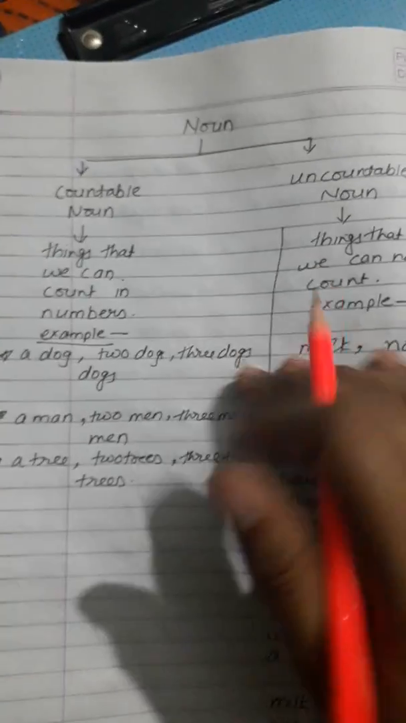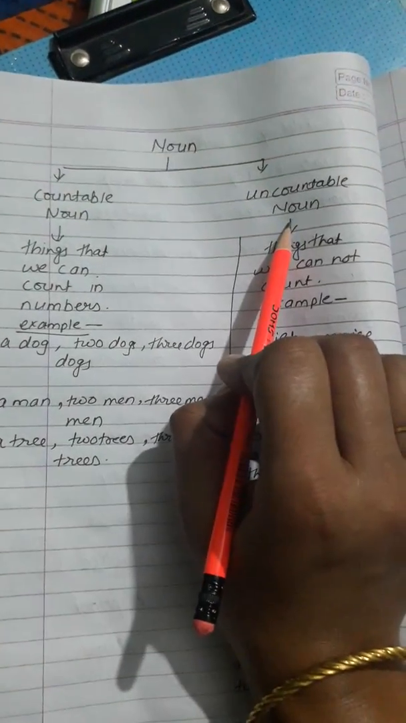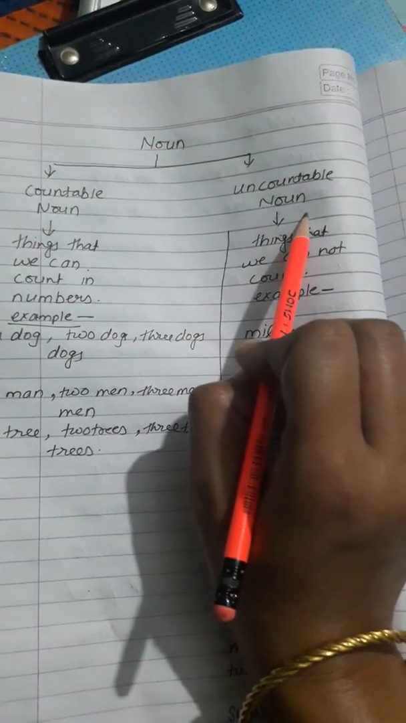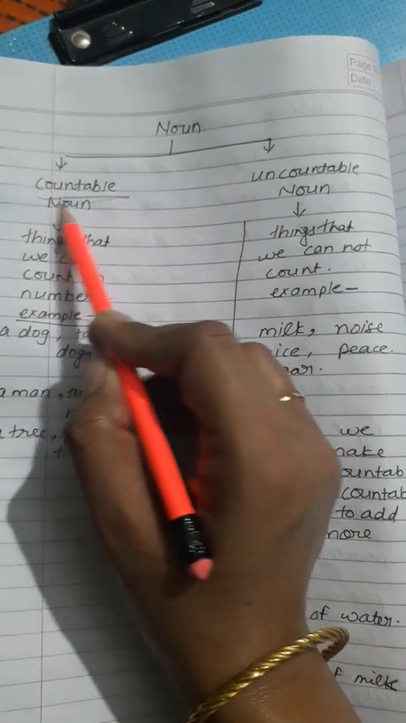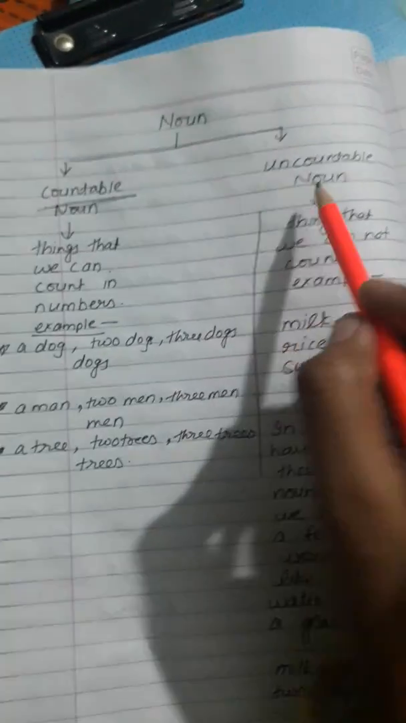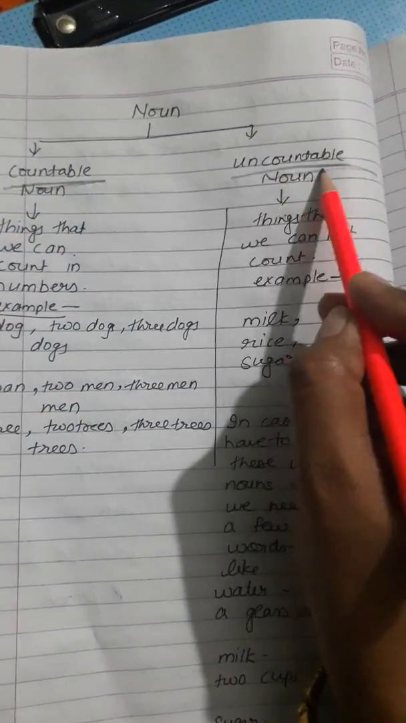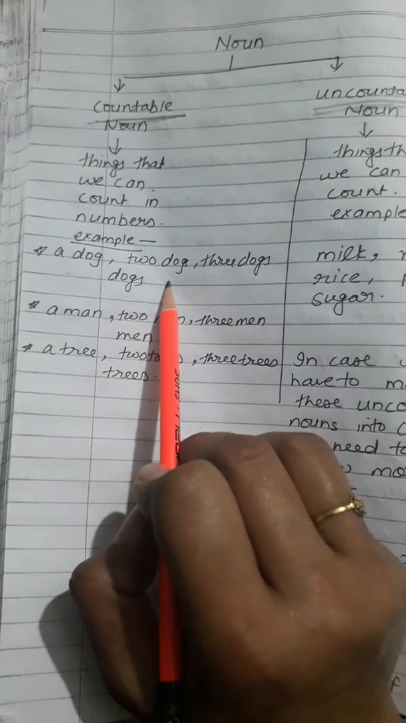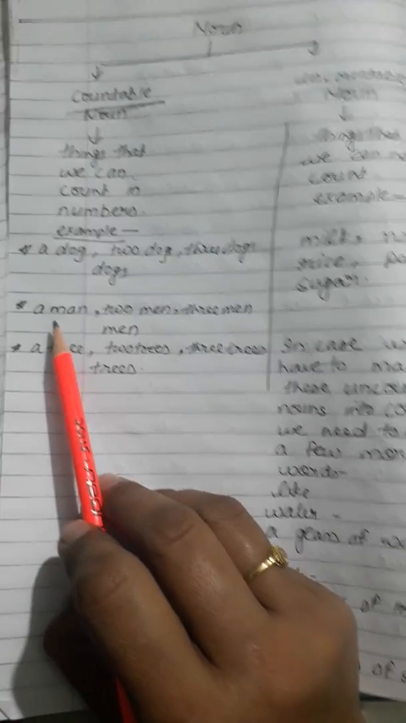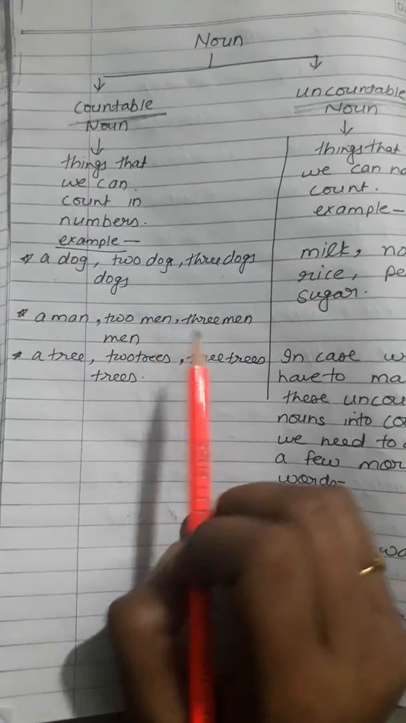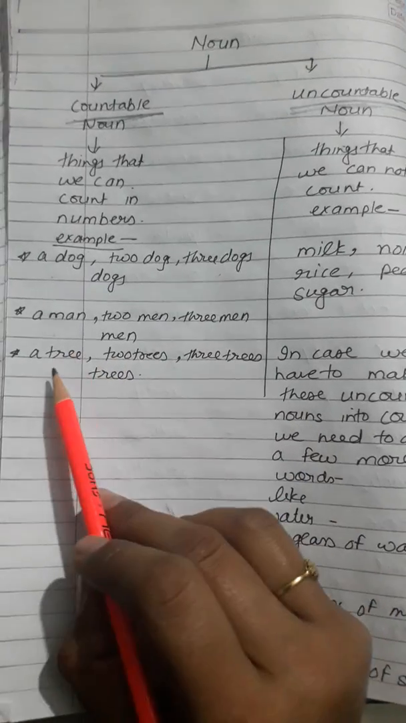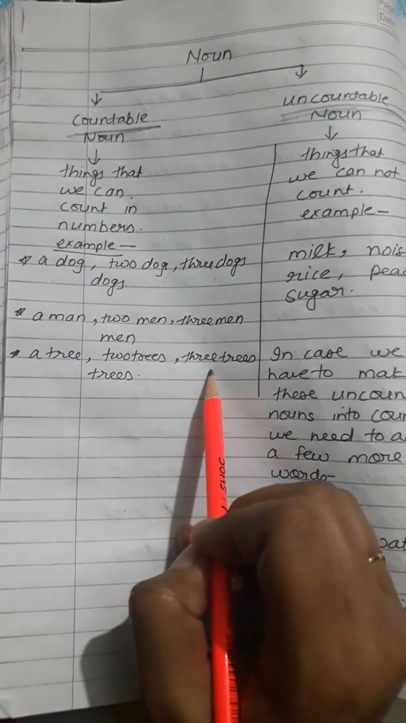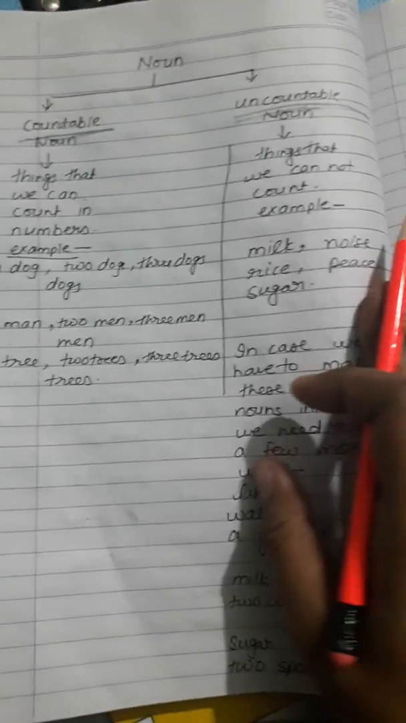Nouns can further be classified into two types: countable nouns and uncountable nouns. As the name itself suggests, countable is something that we can count; uncountable is something that we cannot count. Now, countable nouns are things that we can count in numbers. For example, a dog, two dogs, three dogs. A man, two men, three men. A tree, two trees, three trees.